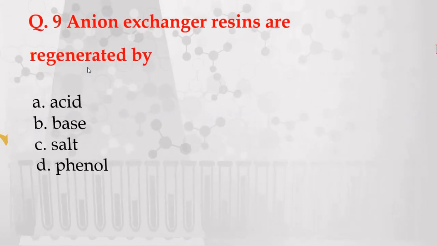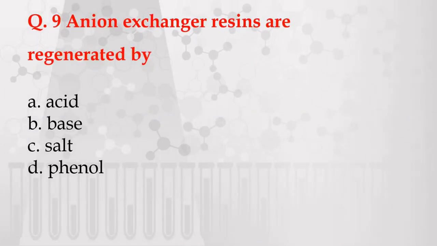Next question. In the ion exchange process, anion exchanger resins are regenerated by. The options are given here: A. Acid, B. Base, C. Salt, and D. Phenol.